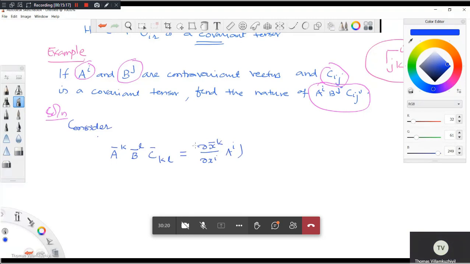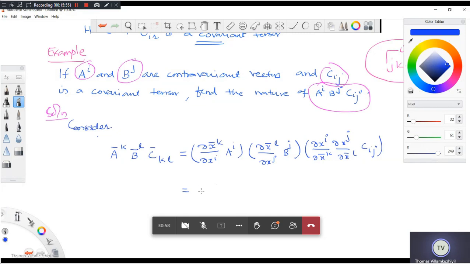This is the transformation law for AK. What's the transformation law for BL? Del X bar L by del Xj Bj. And for the other one, it will be del Xi by del X bar K, del Xj by del X bar L, Cij. This is the usual transformation law for these tensors.